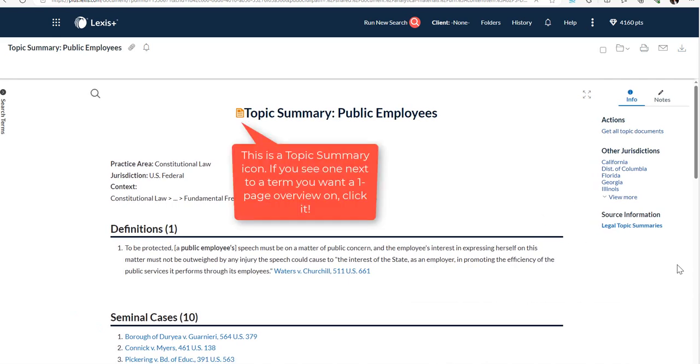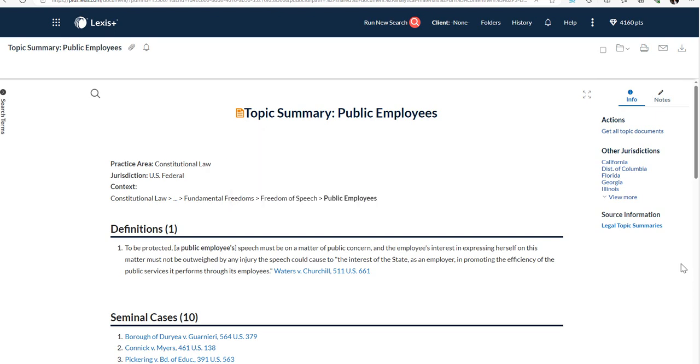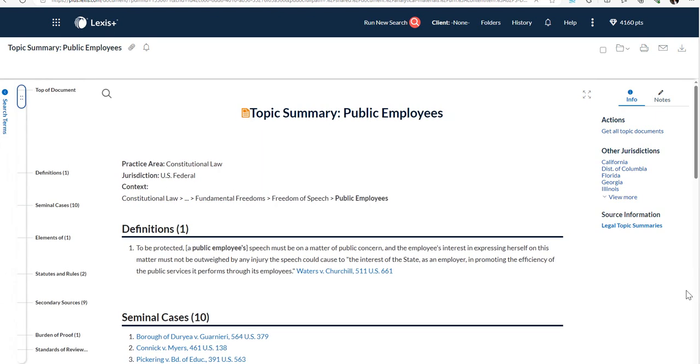Once we click on this, we'll see that it includes a definition section, seminal cases, elements, statutes, rules, secondary sources, burden of proof, and standard of review sections. Topic summaries will always default to U.S. federal materials, but you can choose a different jurisdiction if necessary. Topic summary reports are a great way to understand and expand your secondary source research on a particular topic.